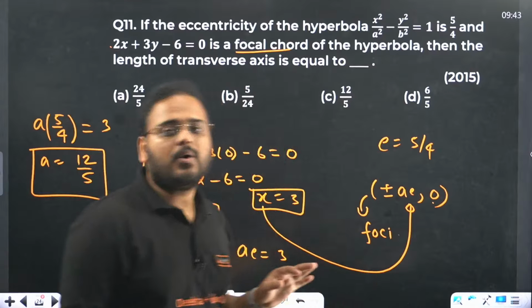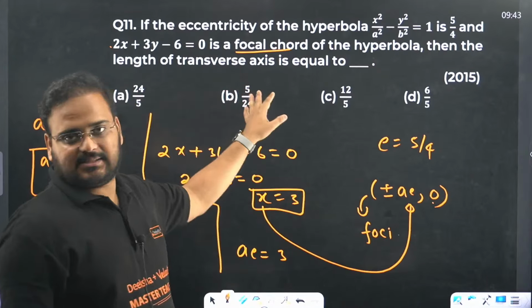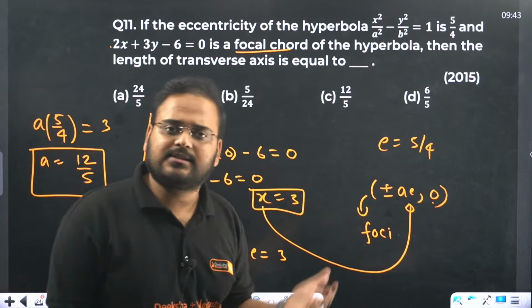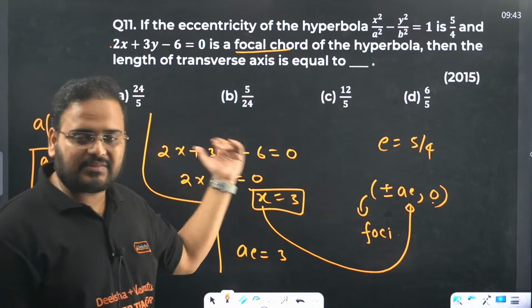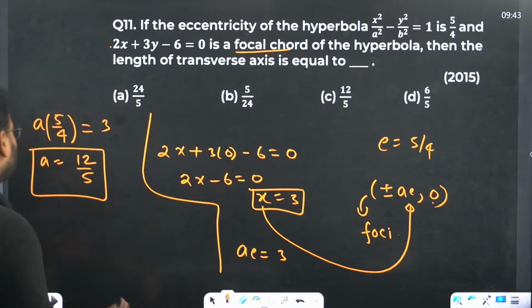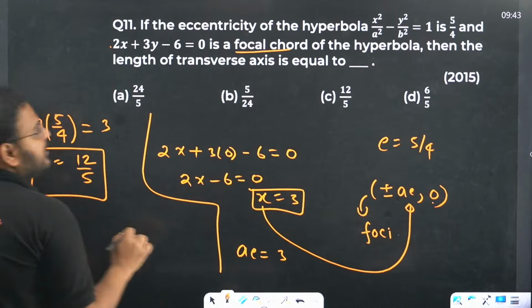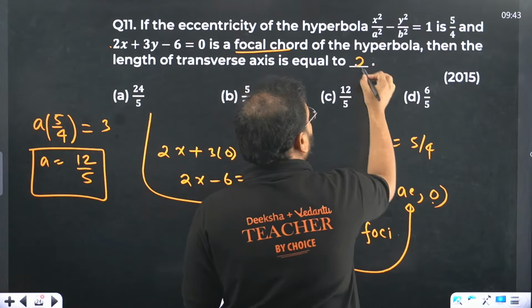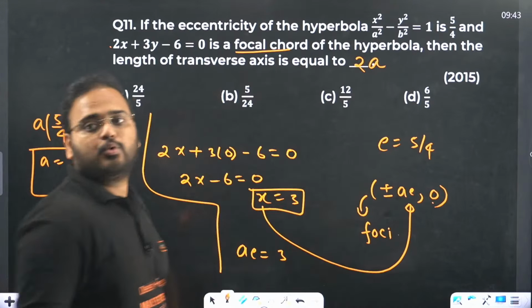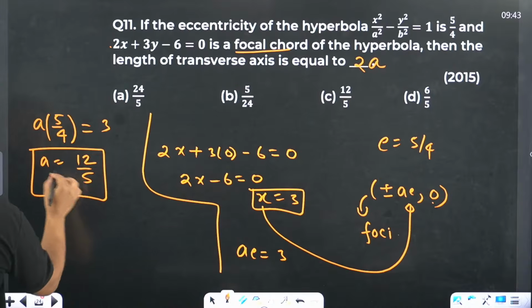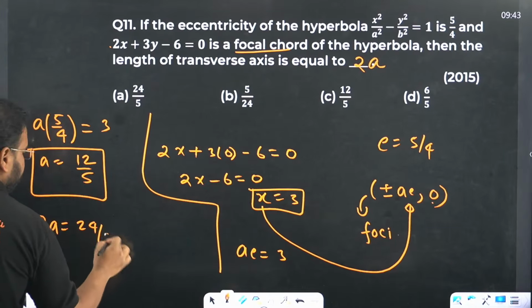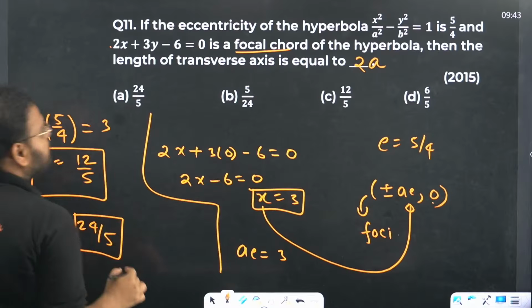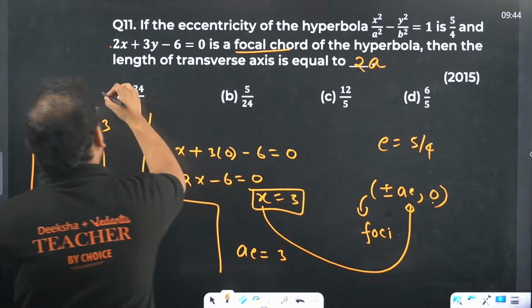And what are they asking now? Length of the transverse axis. This is the hyperbola with its transverse axis on the x-axis. So basically what they're asking in the question is the 2A value. If you get A value as 12/5, your 2A value will become 24/5. So the answer is option A.